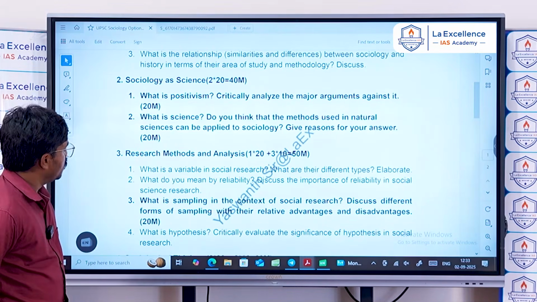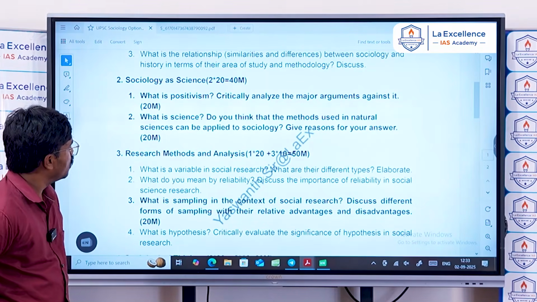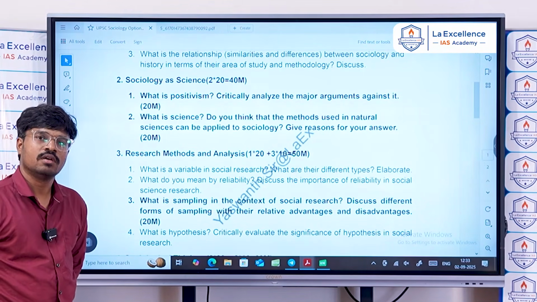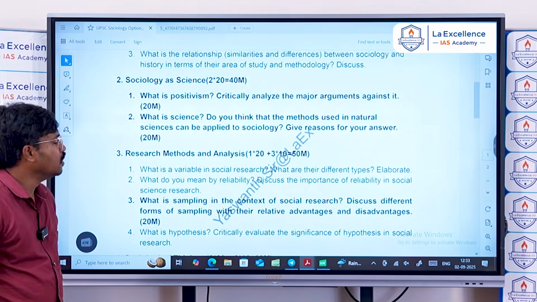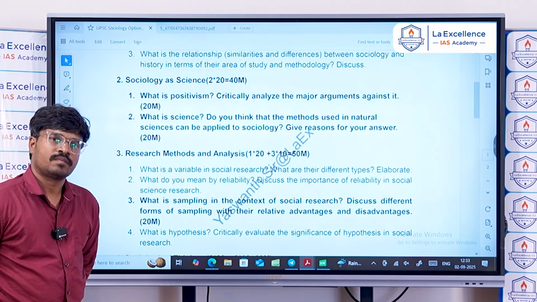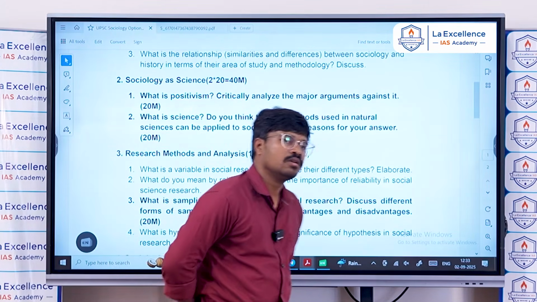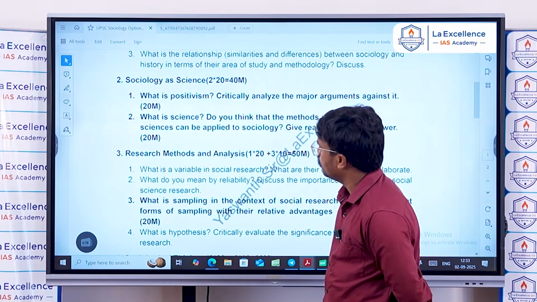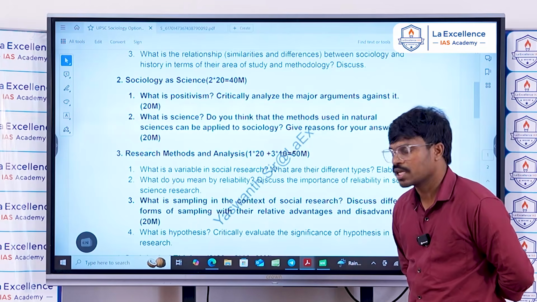So what UPSC is telling you is that you must be very strong in the foundation rather than understanding the thinkers and just dumping in the exam. No, it's not going to work in the future. History shows that generally the thinkers part is very, very important.